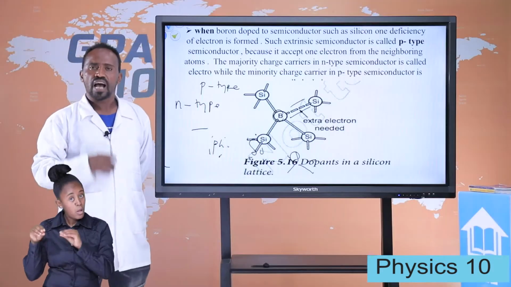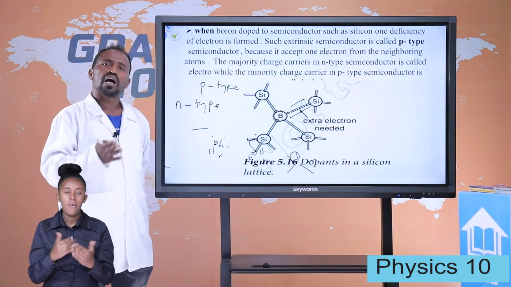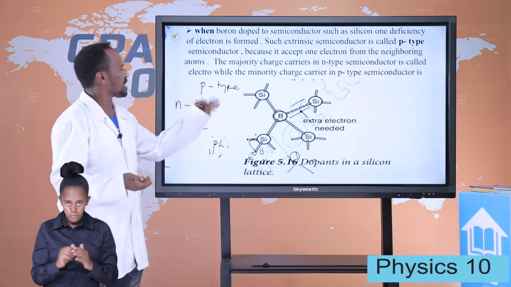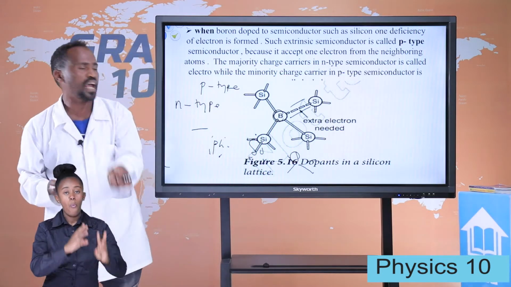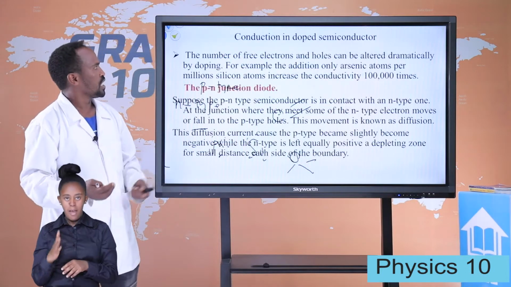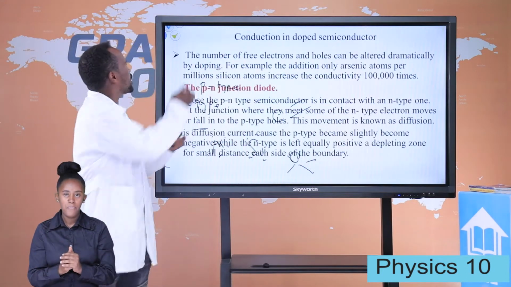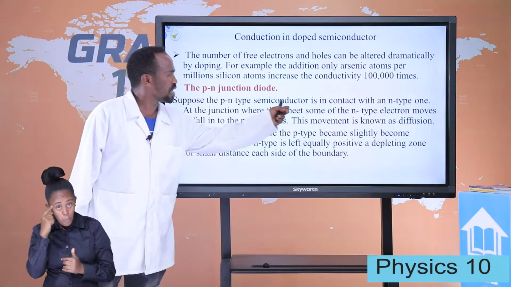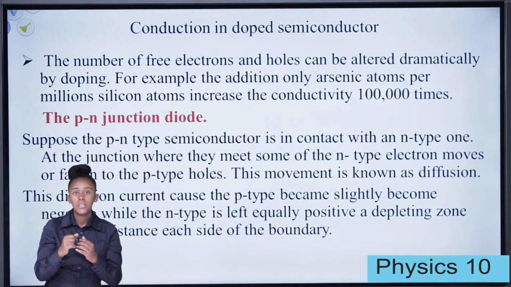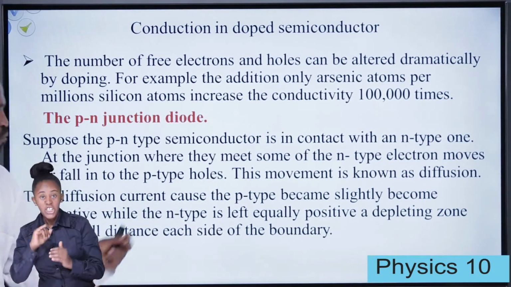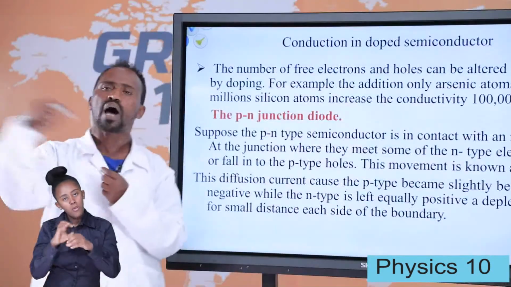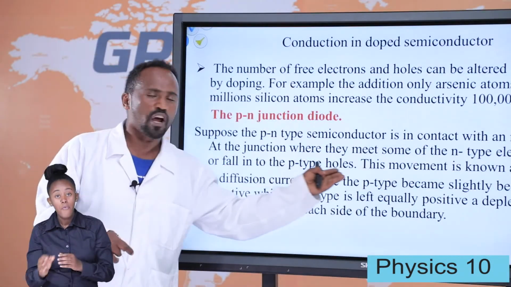Students, now after this you can differentiate how P-type and N-type semiconductors are formed. This is the way P-type and N-type semiconductors are formed. Let's see the p-n junction. Suppose the P-type semiconductor is in contact with the N-type. At the junction where they meet, some of the N-type semiconductor electrons move toward some of the P-type holes.